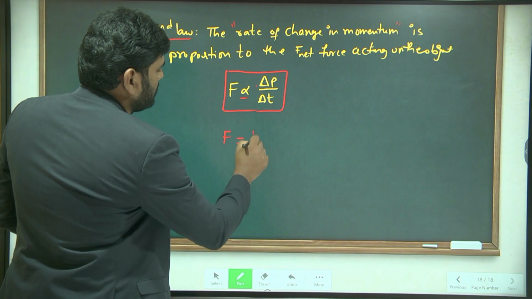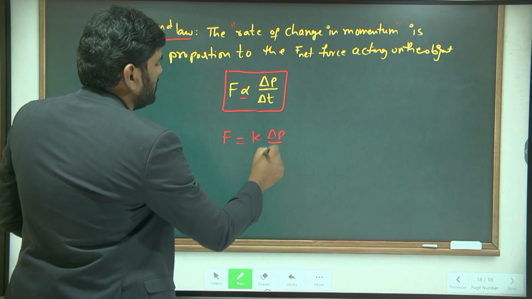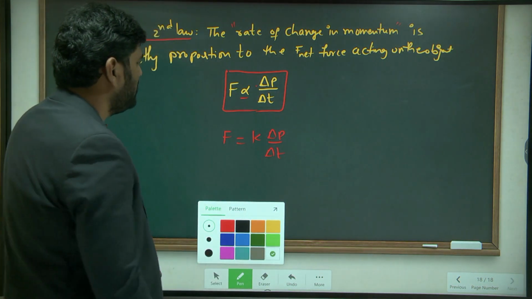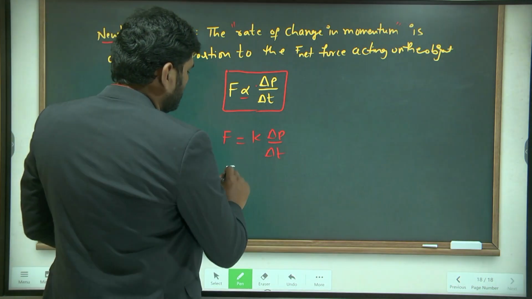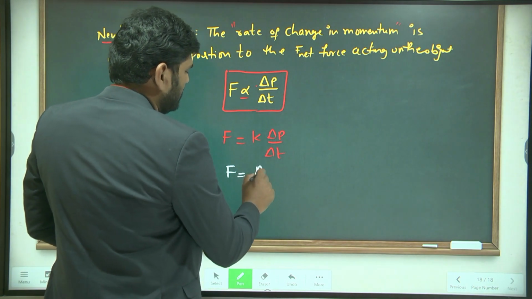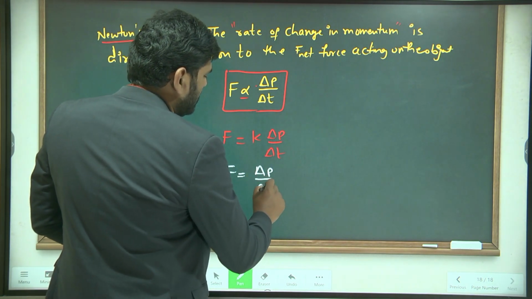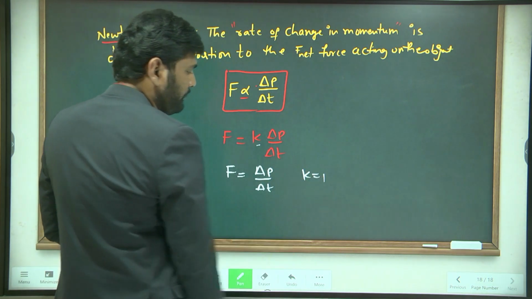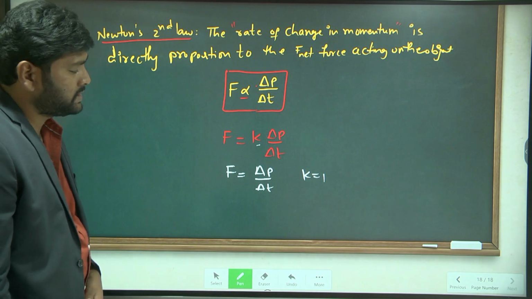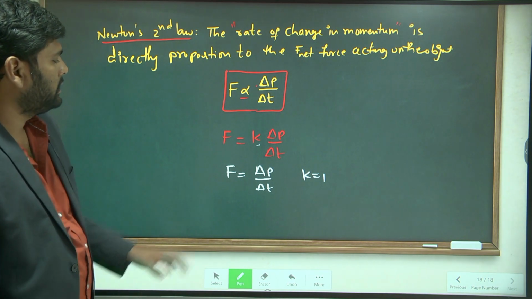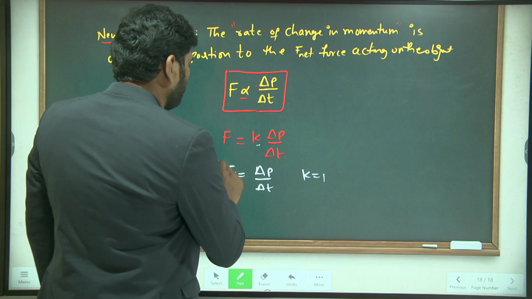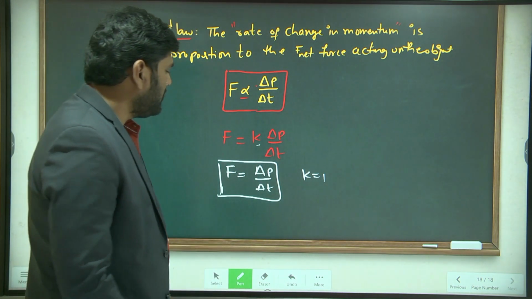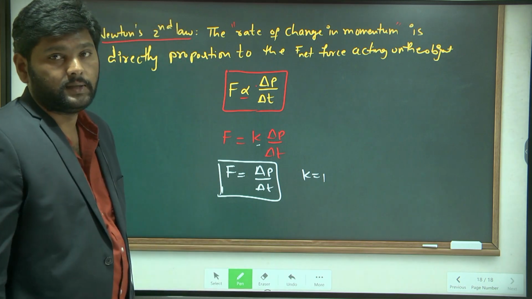F is equal to K delta P by delta T. Practically, the constant value is proved to be 1. So the formula becomes F is equal to delta P by delta T. But in this formula, you don't know one physical quantity.